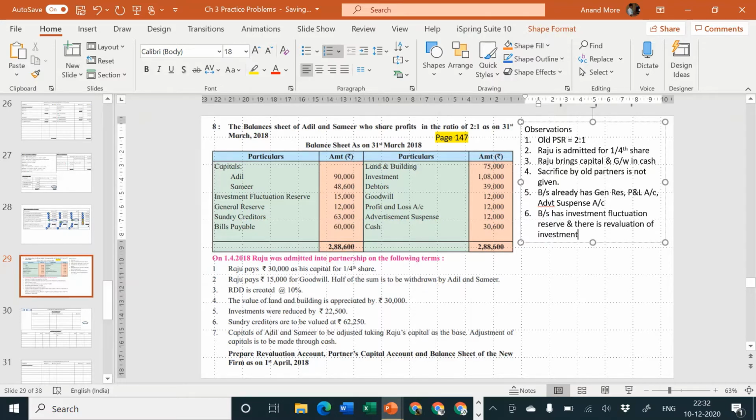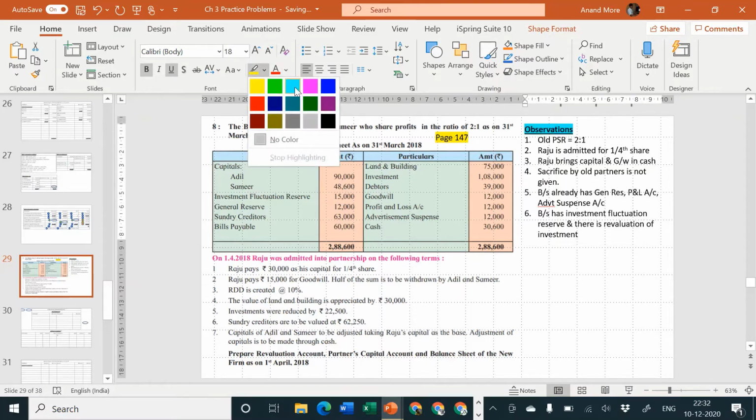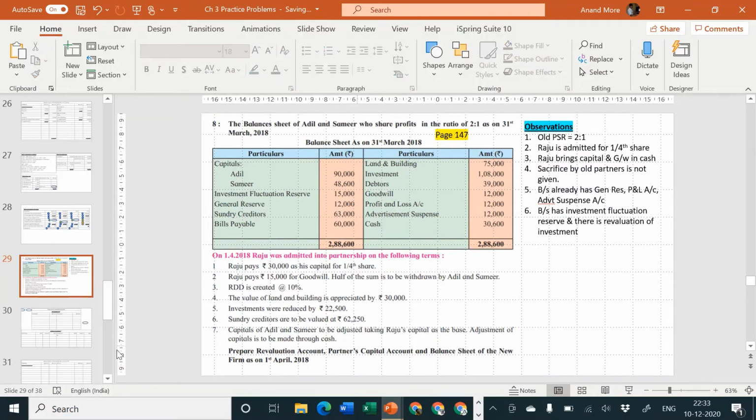Rest of the things are okay. So these are the 6 adjustments or 6 different observations which we should keep in mind when we are solving the problem. Question number 8. Very nice question. Intelligent students like you deserve this kind of question. Okay, chalo, let us start.